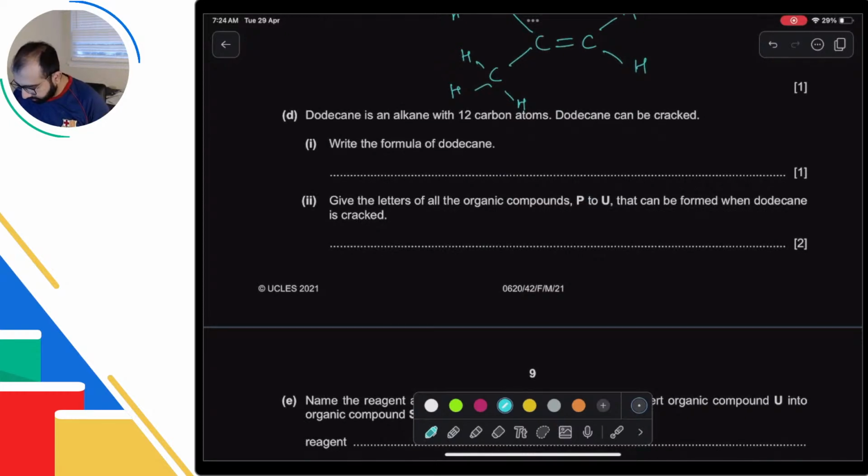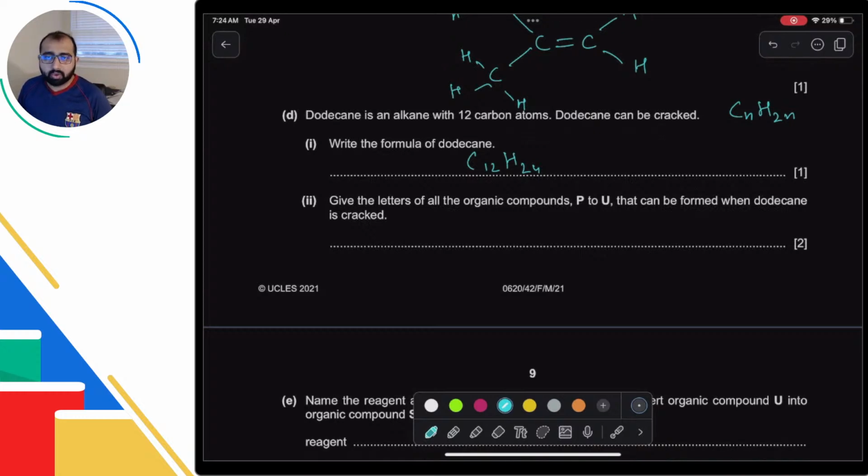Dodecane is an alkane with 12 carbon atoms. Dodecane can be cracked. Write the formula for dodecane. Now we don't need to know anything except the general formula. CnH2n, that means C12H24. That is the answer. Give the letters of all organic compounds P to U that can be formed when dodecane is cracked.